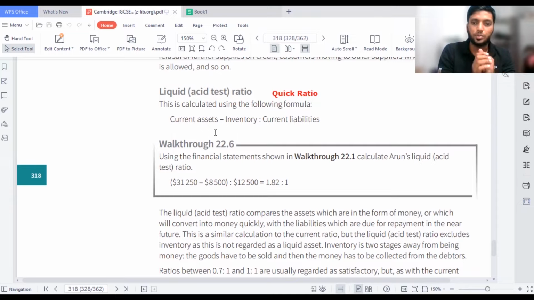Why do we remove the inventory? Very important to understand. The reason we remove the inventory is to see how much money we can easily convert into cash. Inventory is not a thing which you can convert into cash easily. It takes some time to sell that and convert it into cash. So if you remove the inventory, then of course the business is showing the actual liquid amount of money it is holding, like cash, bank, and trade receivables. You might see here the same formula. I'm going to go up and show you how to calculate this.